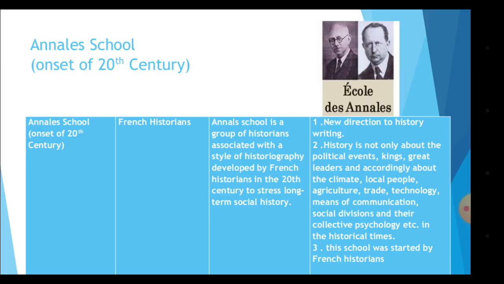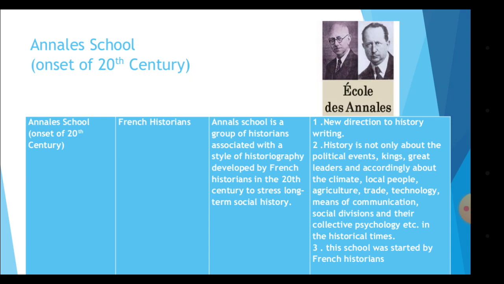Coming toward the Annales School. The Annales School was at the onset of the 20th century. They were French historians. The Annales School is a group of historians associated with the style of historiography developed by the French historians in the 20th century to stress long-term social history. So this is a school developed by a group of historians and they give more importance to social history. They give a new direction to historical writing.